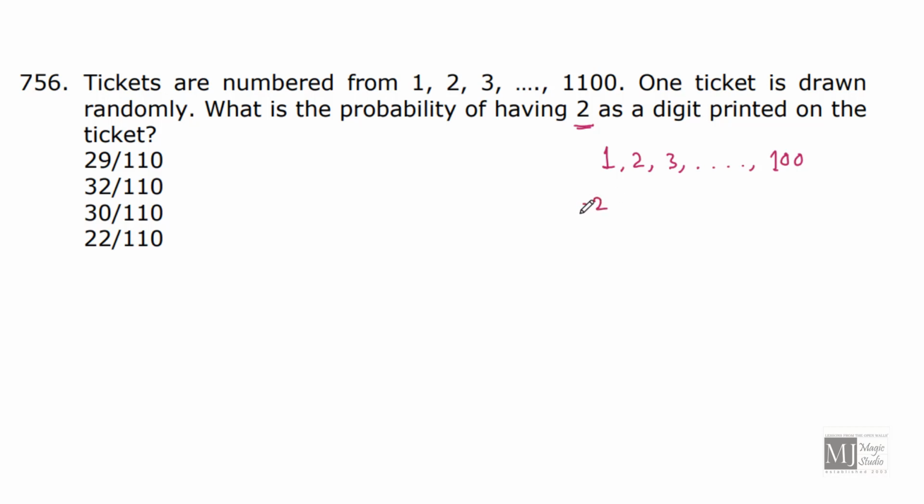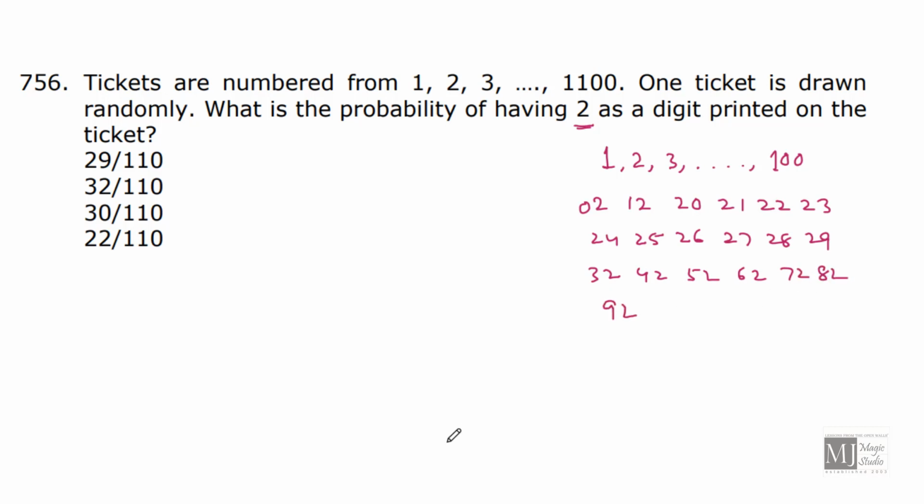2, that is 02, 12, 20, 21, 22, 23, 24, 25, 26, 27, 28, 29, then 32, 42, 52, 62, 72, 82 and 92. So on how many tickets will we have digit 2 printed? 1, 2, 3, 4, 5, 6, 7, 8, 9, 10, 11, 12, 13, 14, 15, 16, 17, 18, 19. On only 19 tickets we will have digit 2 printed.